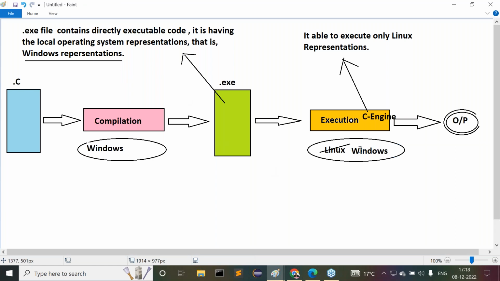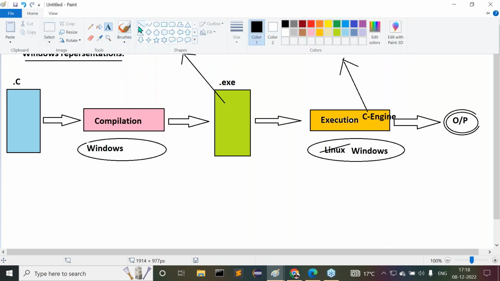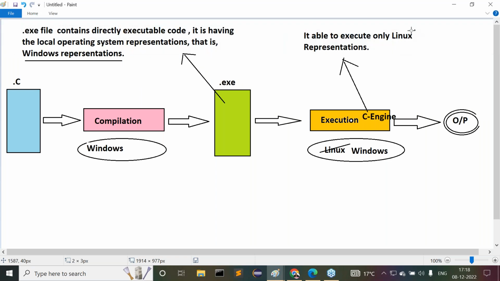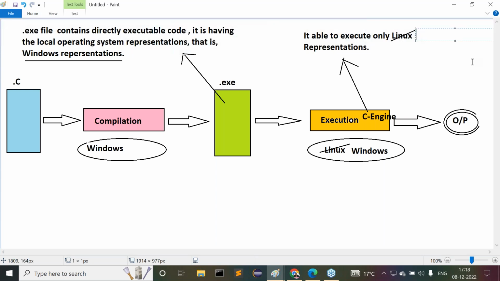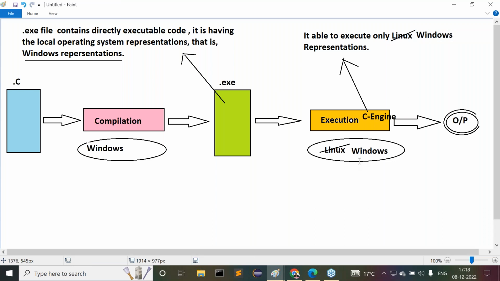If we provide Windows operating system for execution, what's going to happen? Now the C engine is installed on the top of Windows. It is able to understand Windows representations directly. Now compatibility is available here.